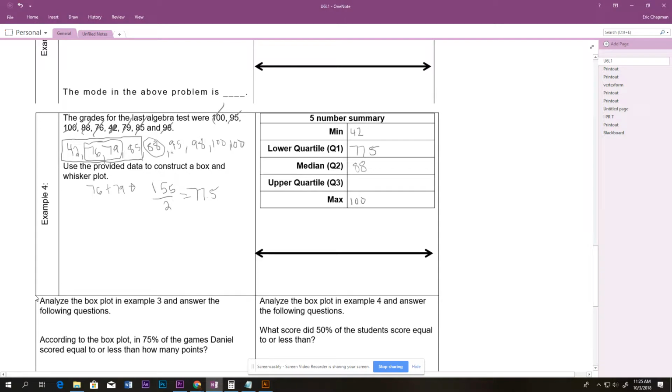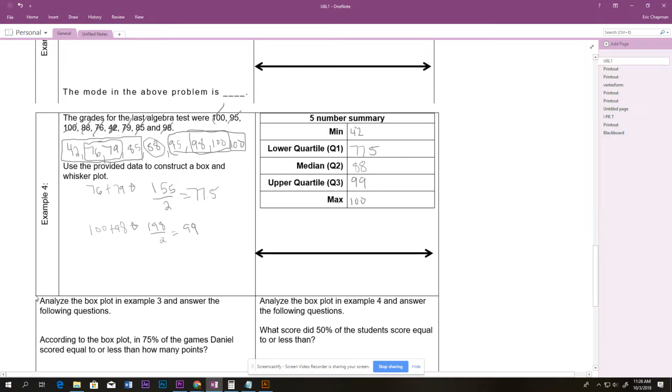Okay, let's go above, in between 98 and 100. If I add 100 plus 98, that's 198, divided by 2, that's 99. So that is our upper quartile.